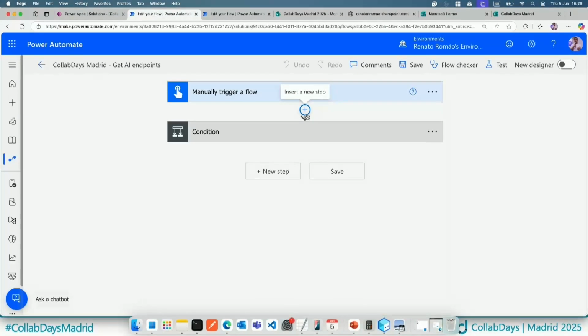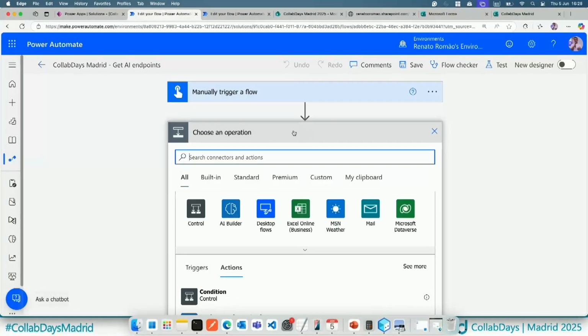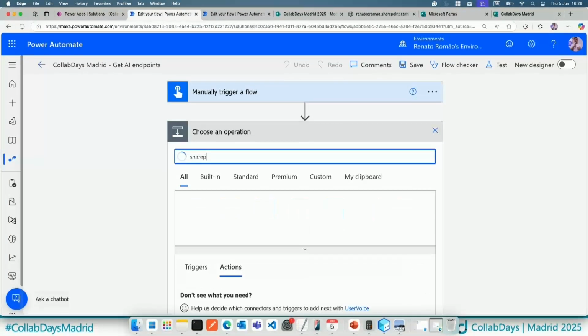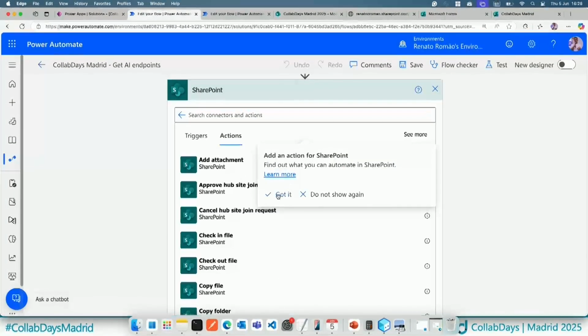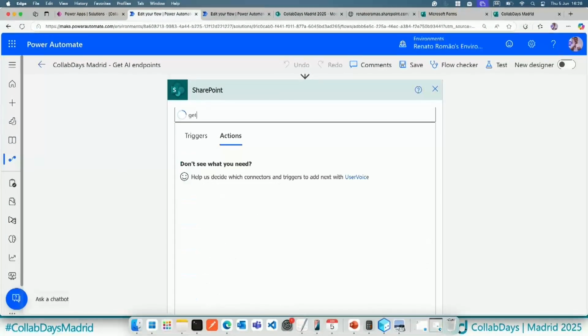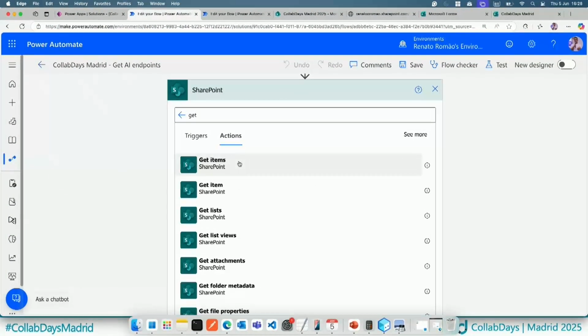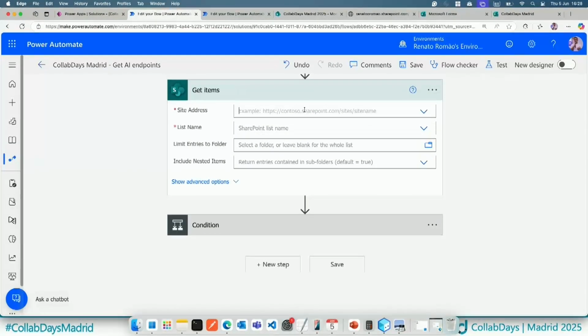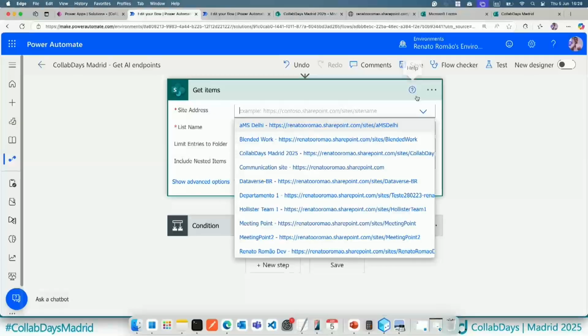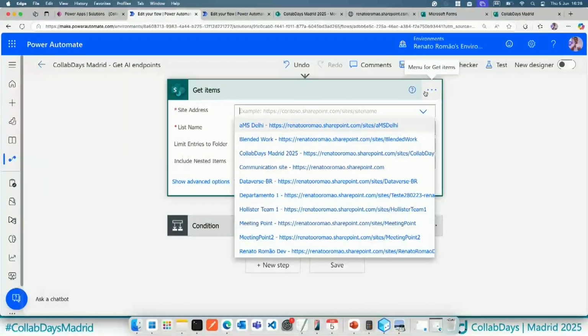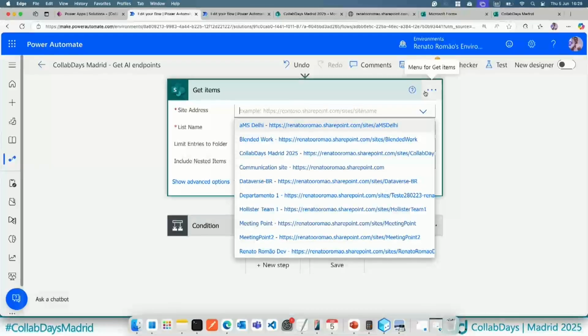Another recommendation, when we are using SharePoint, for example, instead of just creating the connection here, like add an action, SharePoint, and also here, get items. So instead of doing that, get items and pass the SharePoint site, SharePoint list, and so on, often this action takes like 2 or 3 seconds depending on the items that you are retrieving.